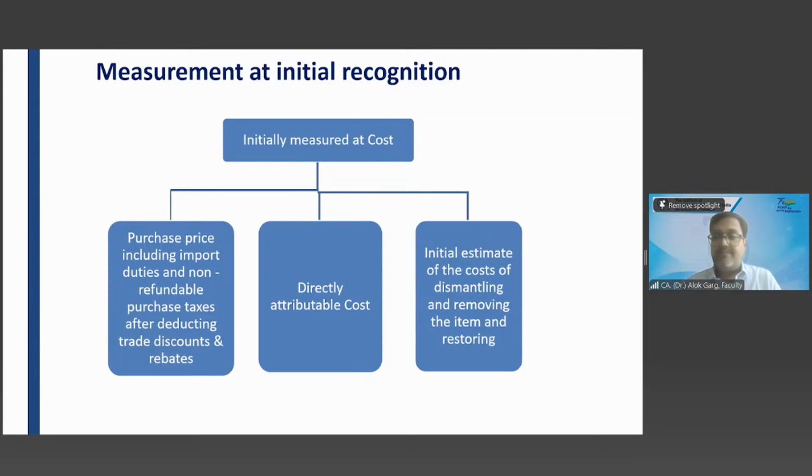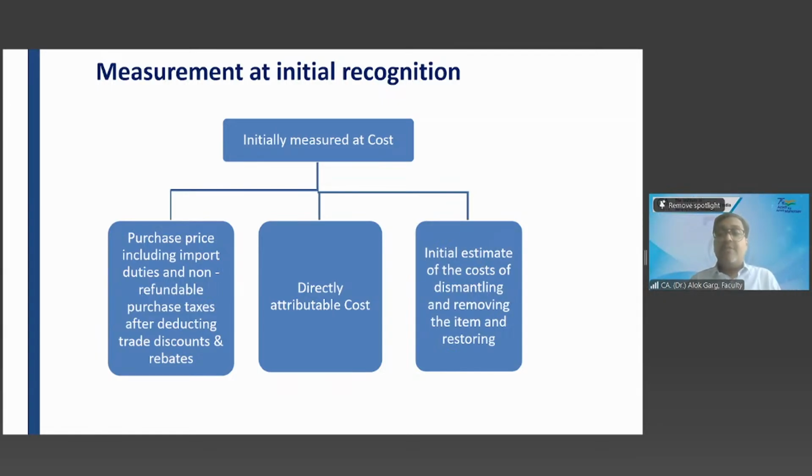Tell me. 10 lakh. Why 10 lakh? Why not 11? Because, sir, we can get input credit of 1,80,000. Okay, so 1,80,000 is not a cost to me. I have paid and I will get the input credit. So if it is a refundable or creditable tax, then it will not become part of my cost of asset.